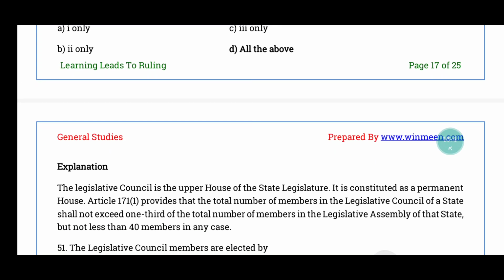Legislative council தான் upper house of state legislatorன்னு சொல்வோம். இது வந்து it is constituted as a permanent house-ஆ constitute பண்ணப்பட்டிருக்கு. ஆர்டிகல் 171 படி the total of number of members வந்து இந்த legislative council of stateல should not exceed 1/3 of total number of members in the state legislative assembly. ஆனால் இதுவும் it should not be less than 40 members at any case.